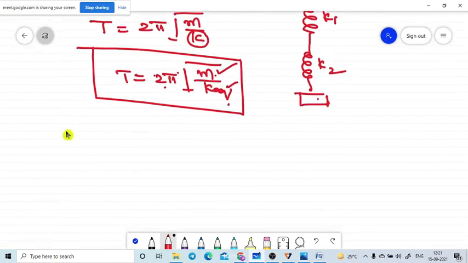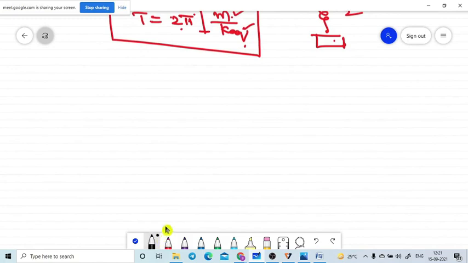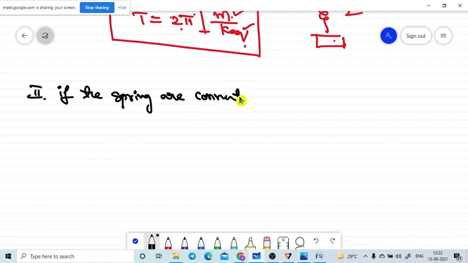Let me go to the second case. Case 2: if the springs are connected in parallel. I already told you, better to write these notes down, otherwise you may get confused. Connected in parallel. So let me move on to this one.